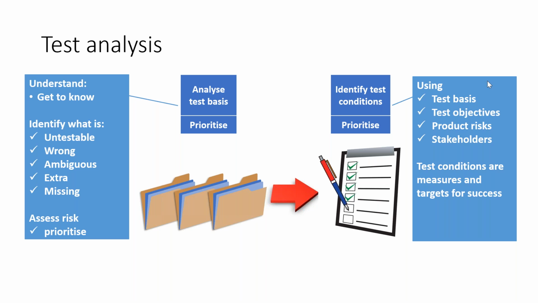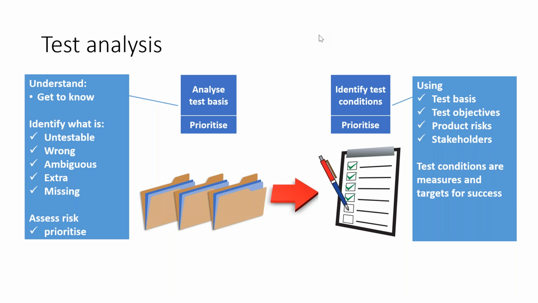So this activity, as a good test manager, you have to create a proper environment in your team so that this activity is done very well. And from the learning outcome, what is critical for test managers from this topic is that you have to ensure that whatever test analysis is performed by your team is complete and consistent with other important things: the requirements, the test strategy, the exit criteria and test plan.